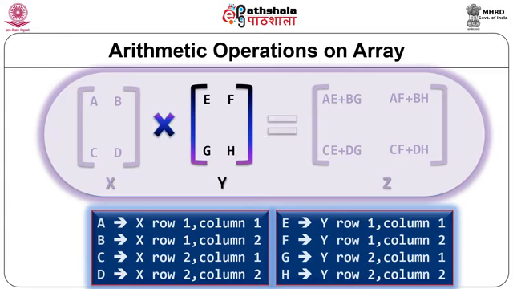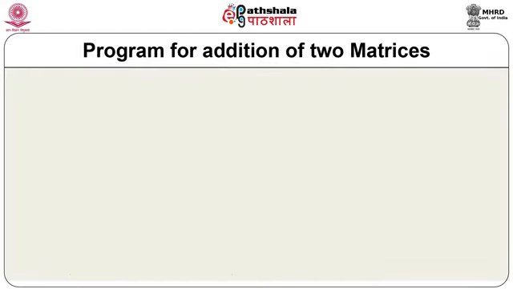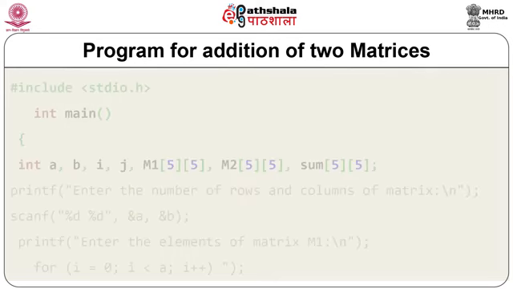Now at the time of multiplication, the first row of the X matrix and the first column of Y, that is E, will be multiplied. Then add the first row, second column of the X array multiplied with the first column, second row of the Y array. The multiplication is not possible if the number of columns of one matrix is not equal to the number of rows of the other matrix. Let us see a simple example of addition of two matrices.